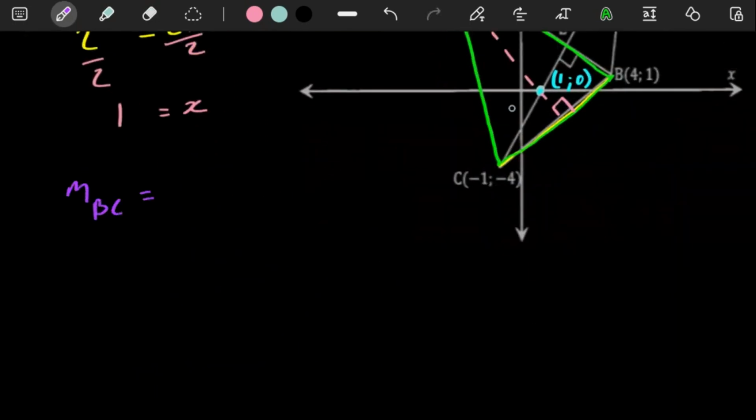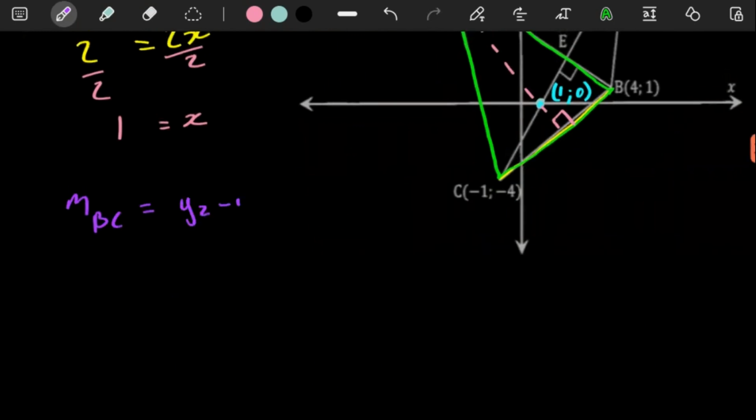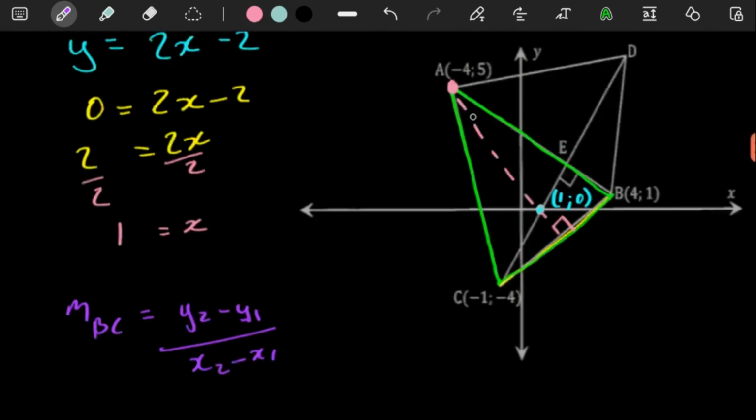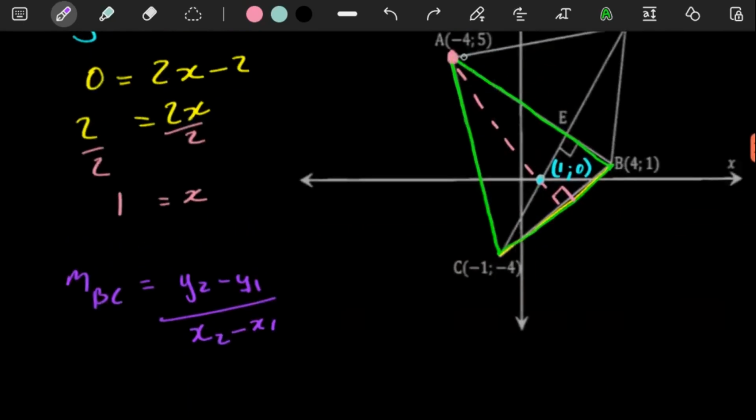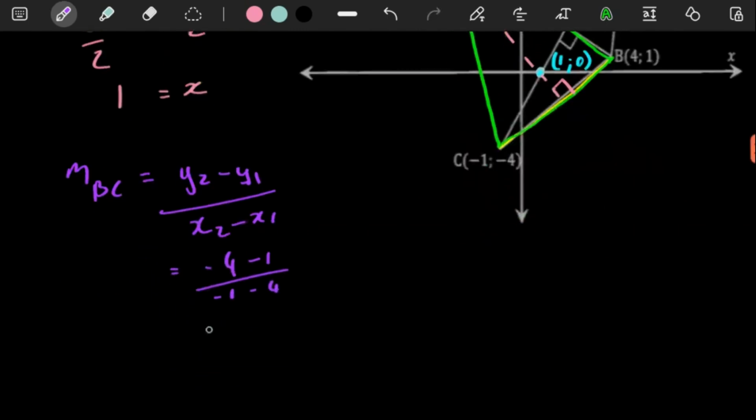The gradient of BC is just going to be y2 minus y1 over x2 minus x1. So you see, we're not using these 2 points to get the gradient, because we are not assuming that this is on the line. What we want to do is get the gradient of this line regardless of this point. So we can use BC because it's perpendicular to our perpendicular height. So here we can just say -4 minus 1, and then -1 minus 4. And then this is going to be -5 over -5. Gradient is a 1. Perfect.